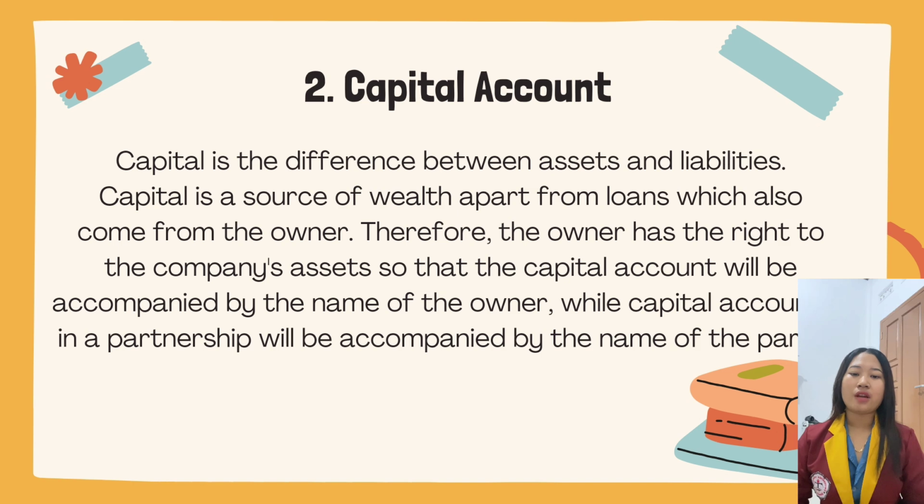2. Capital account. Capital is the difference between assets and liabilities. Capital is a source of wealth apart from loans which also comes from the owner. Therefore, the owner has the right to the company's assets, so the capital account will be accompanied by the name of the owner. While the capital account in a partnership will be accompanied by the name of the partner.